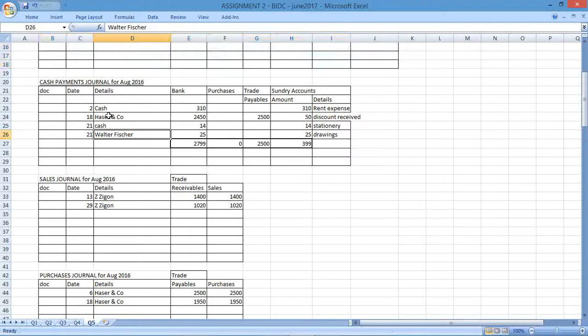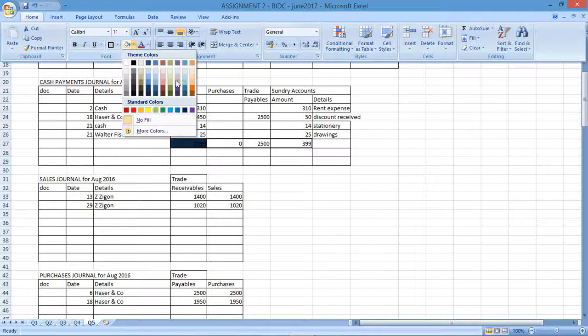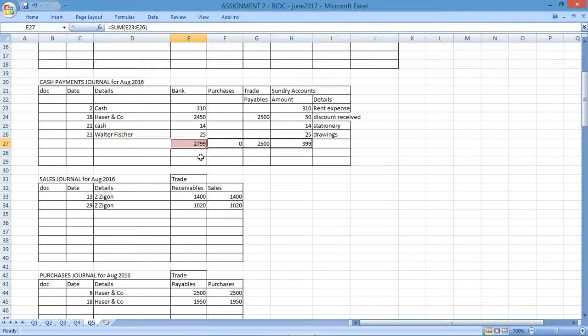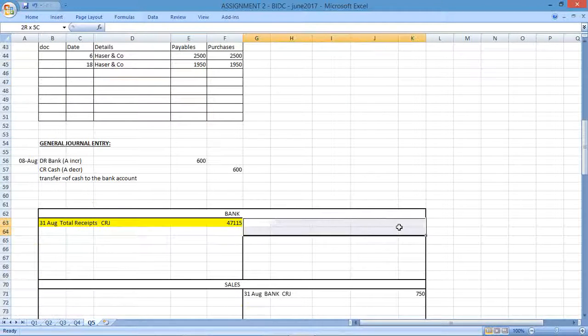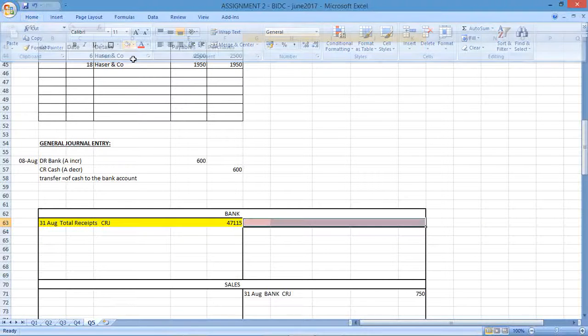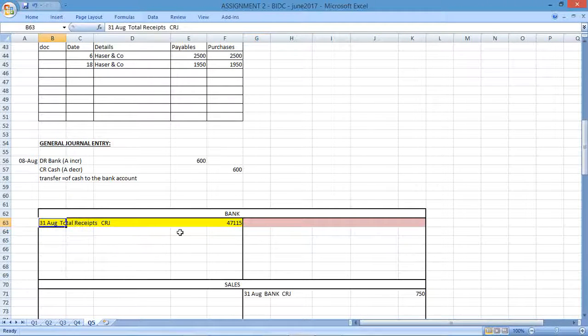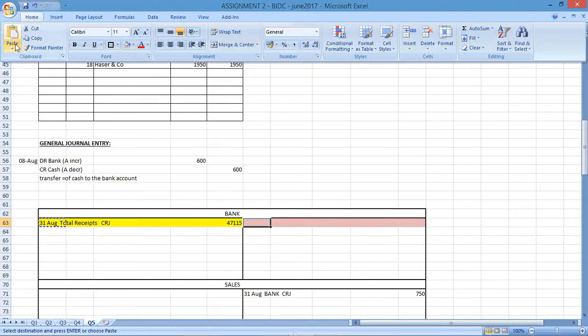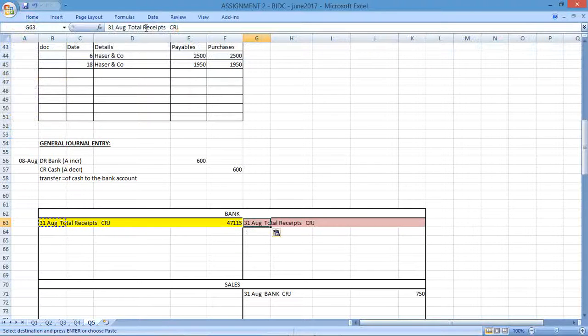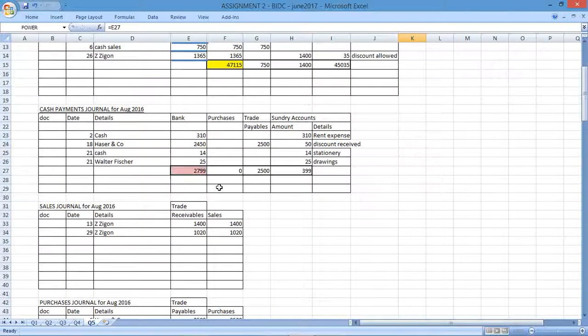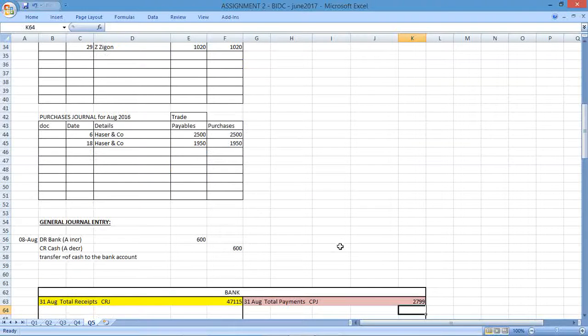Now we need to look at the cash payments. There's bank. That's the payments that the business has made over the month, so 2799. That's going to decrease the bank account. So bank decreases on the credit. This would be the total payments from the cash payments journal. And the total payments equal, let's go back up, that figure over there, 2799.